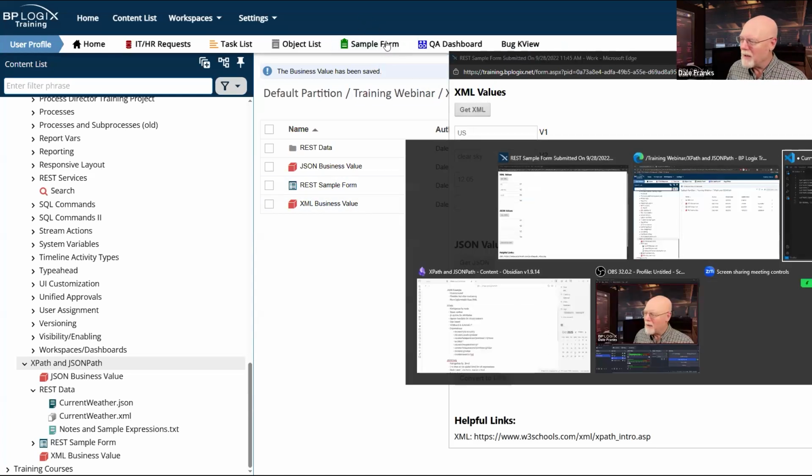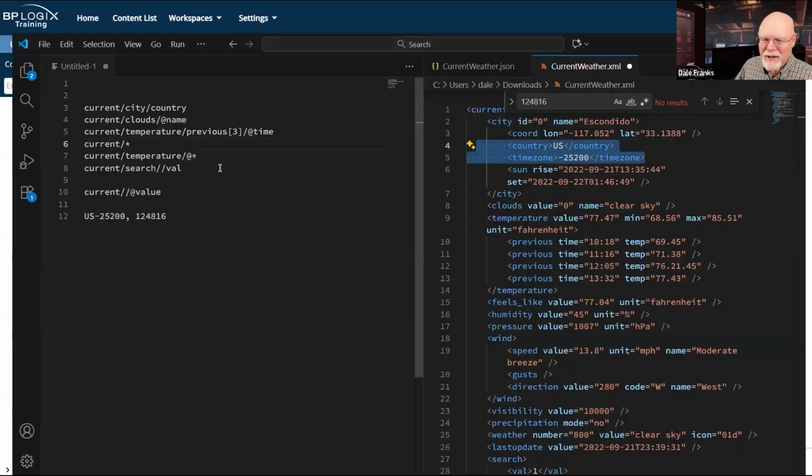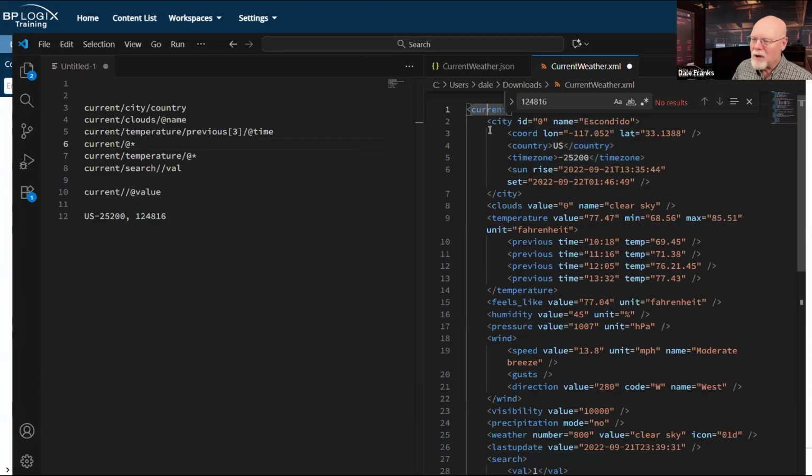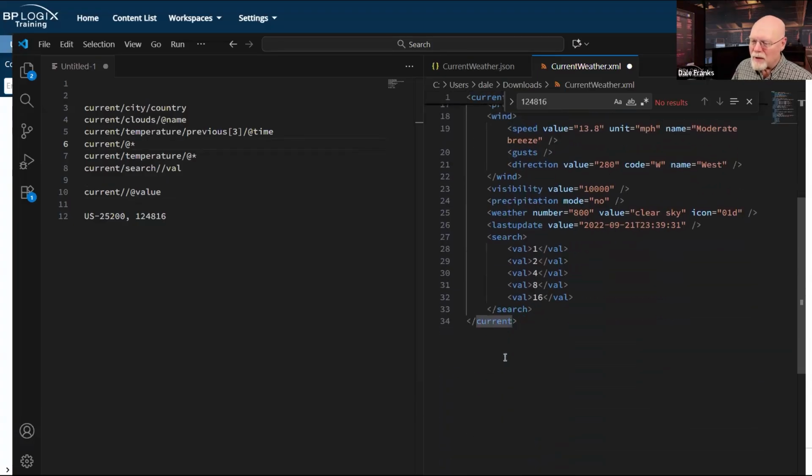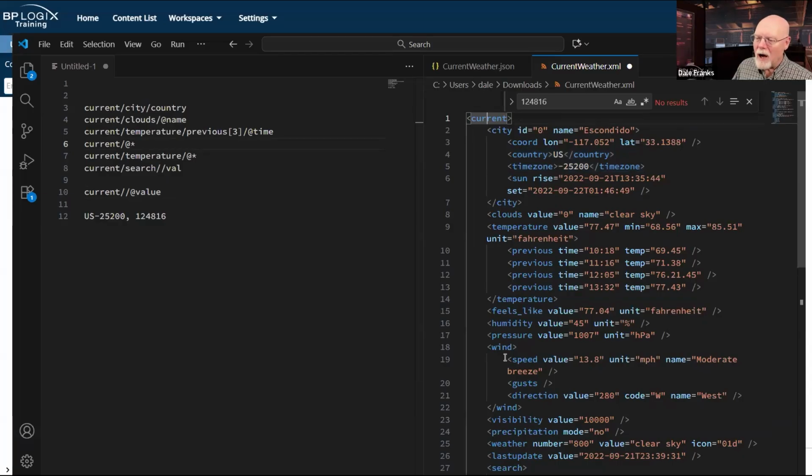If we go back and look at current data, it doesn't have any attributes. So current slash at isn't going to return anything because current itself only has subnodes. So there are no attributes of current. So in this structure, it returns nothing.